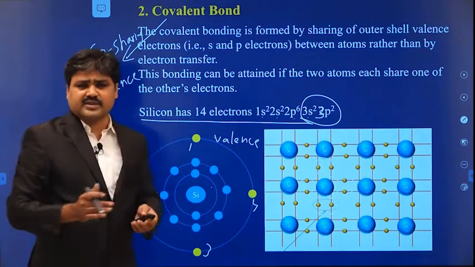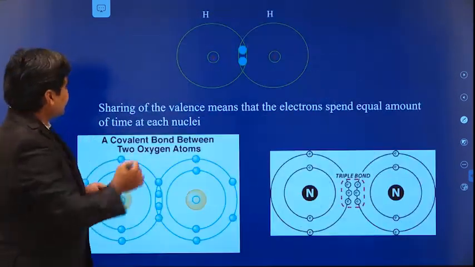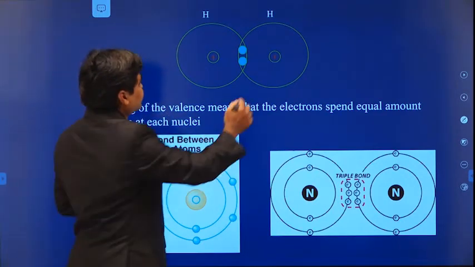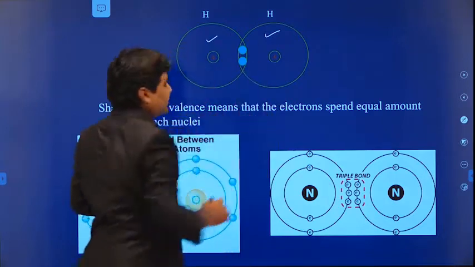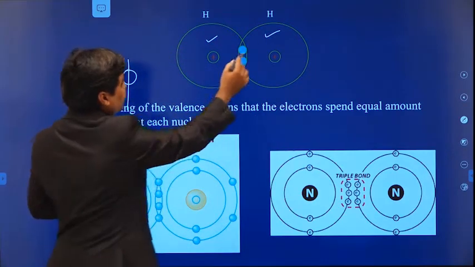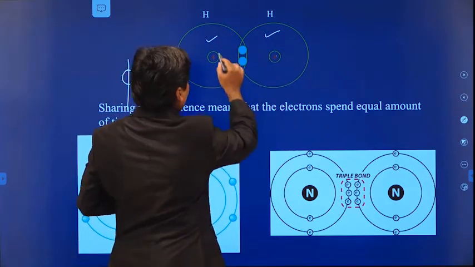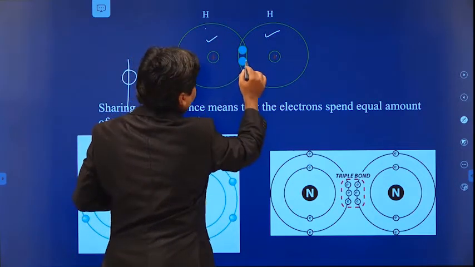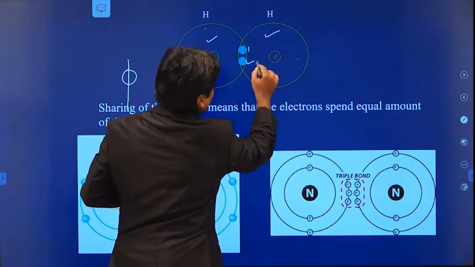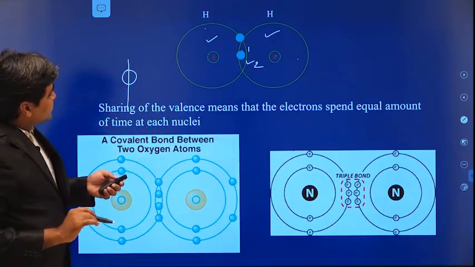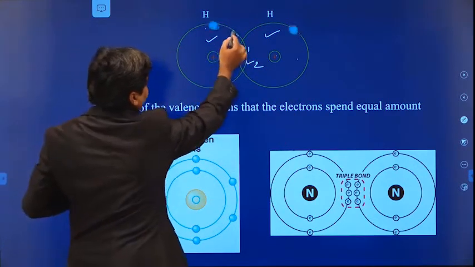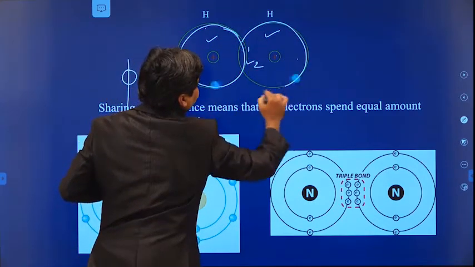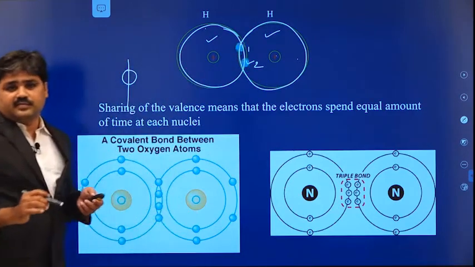So what is meant by sharing? Sharing does not mean the electron is cut into 2. If you take 2 hydrogen atoms, each hydrogen atom contains 1 proton and 1 electron. This electron belongs to this atom and this electron belongs to the other atom. You can see this electron is not only revolving in this hydrogen atom, it is also revolving in the other atom. This is what is meant by sharing.